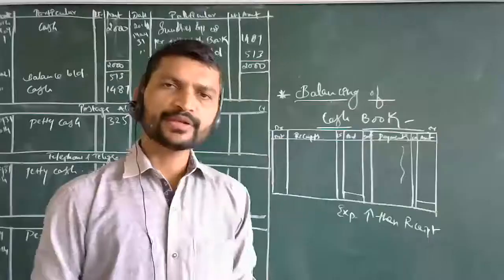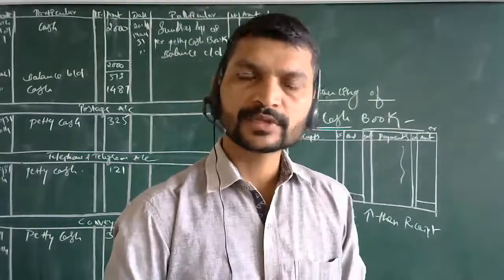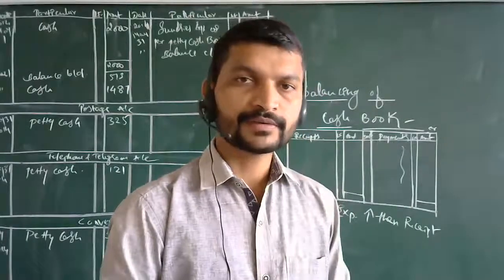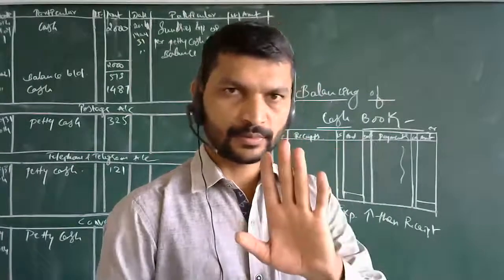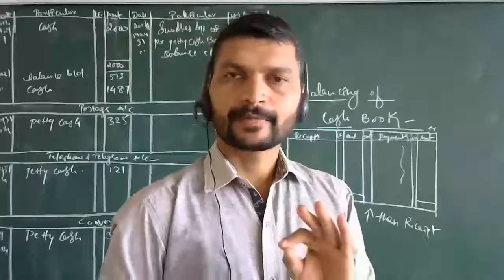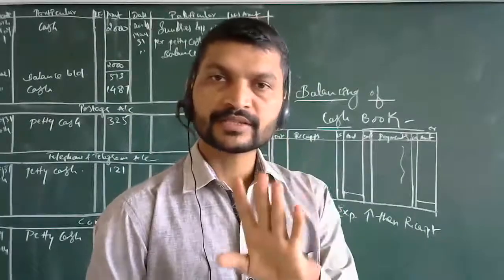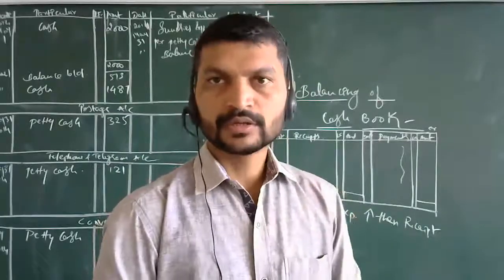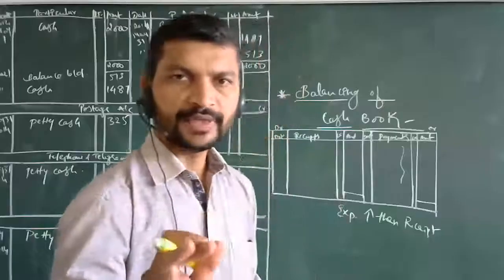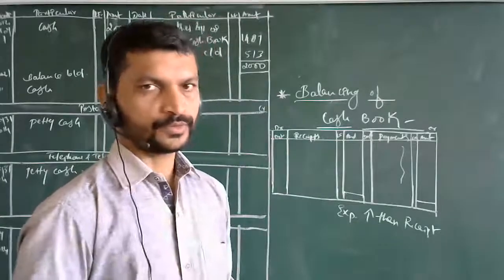Source documentation means the receipts: bills, vouchers, debit vouchers, credit vouchers, as we discussed previously. For what purpose do we maintain them? It is a documentary proof for the transactions which took place.